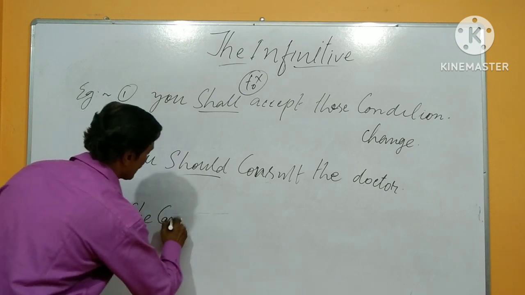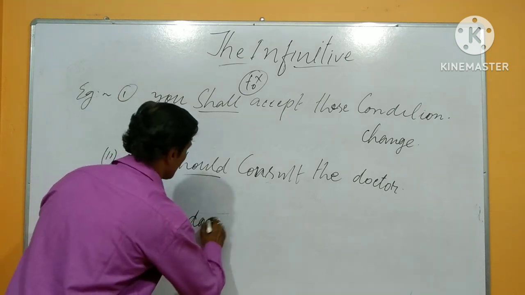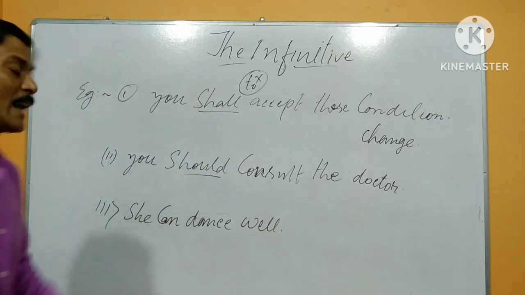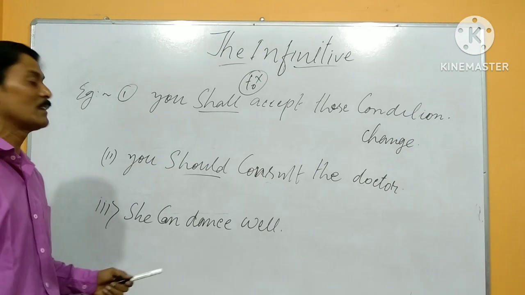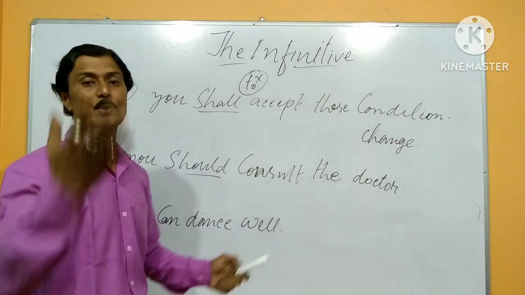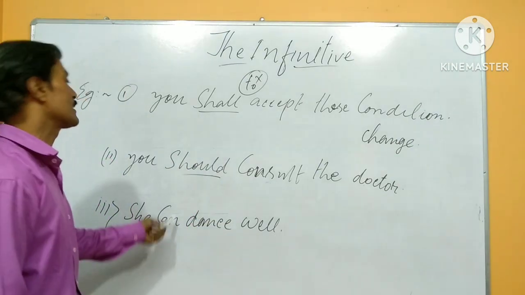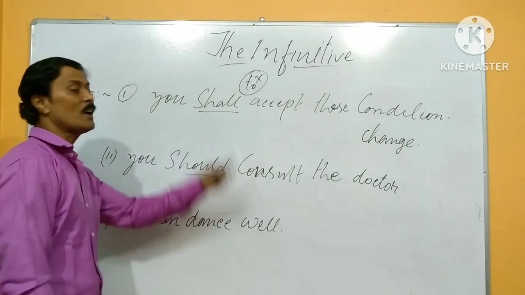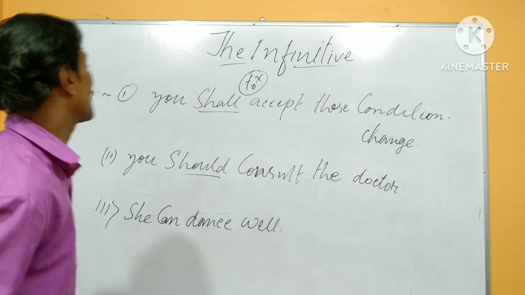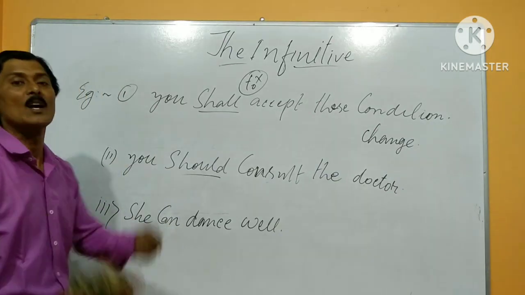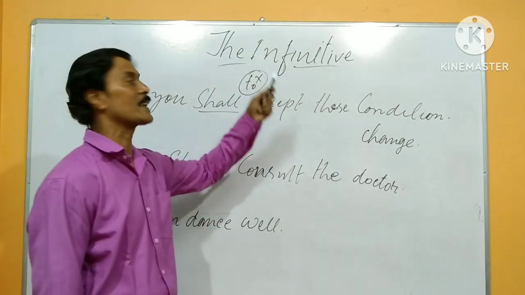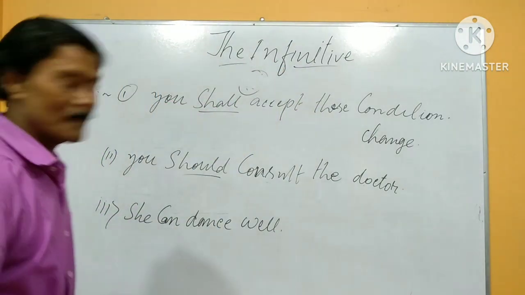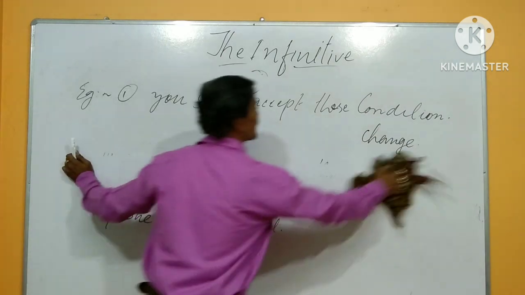Next one, I noted here: she can dance well. Okay, she can dance well. Here the modal is "can", and we don't have "to", which means without "to" it is also a plain infinitive, or bare infinitive. Bare means empty. What is empty here? "To" is empty, and I rub this. Okay. Next one, more examples.